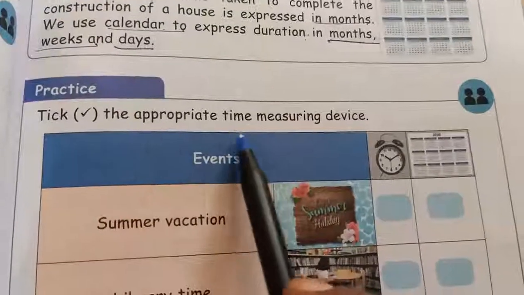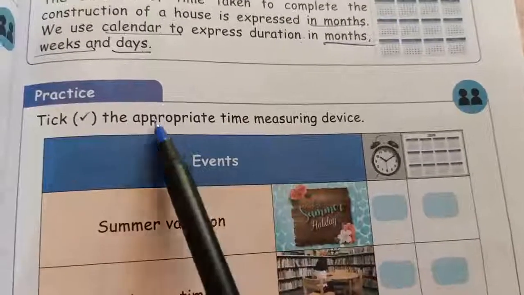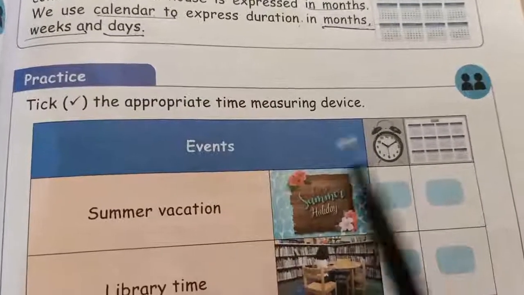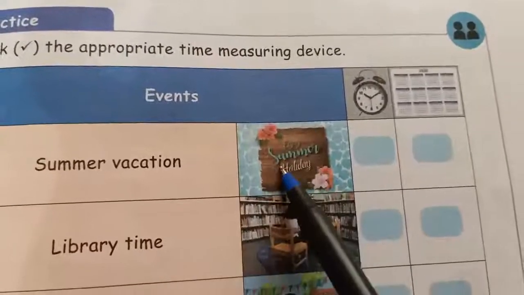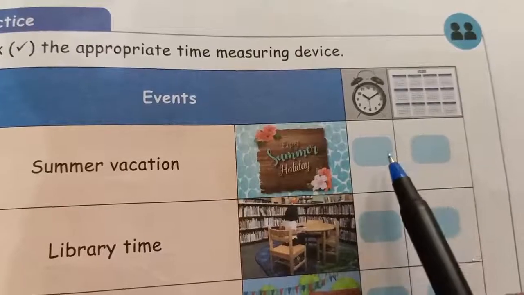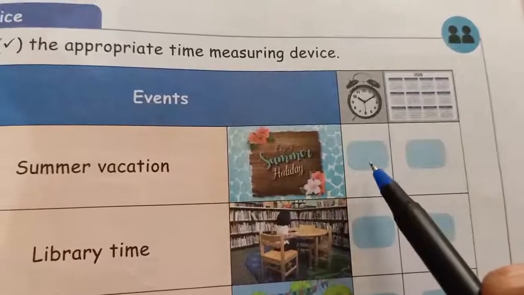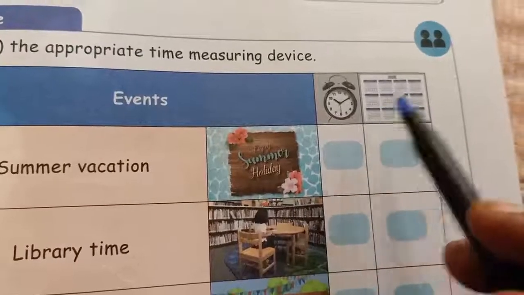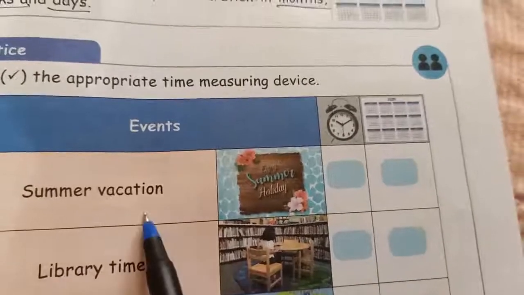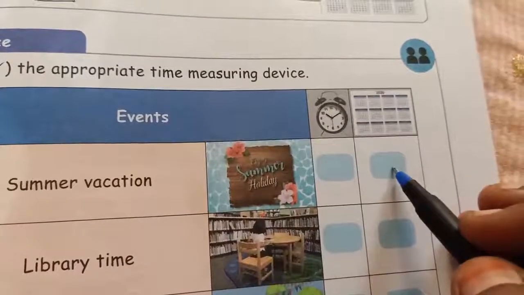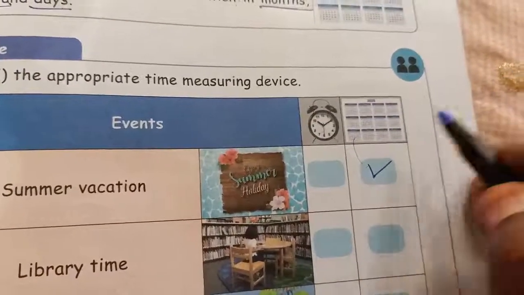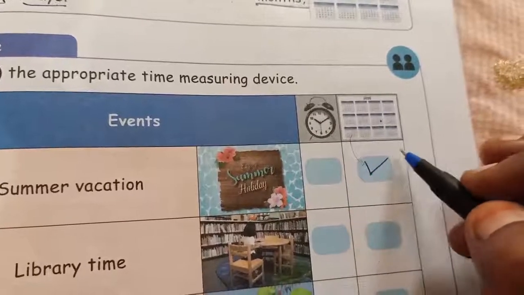See my next one, take the appropriate time measuring device. Here two things are available: one is clock and another one is calendar. See the event, summer vacation. Summer holiday will not take 1 hour or 2 hours. May month fully we have summer holiday, so that is 30 days, or 1 month. So what measuring device do we use here? Calendar, because May month fully we have the summer holiday, so that is month calculation. Put a tick mark here.